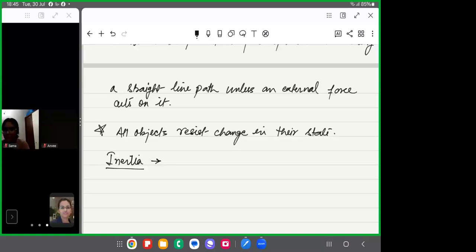This is the tendency of the object to resist the change. It is the inherent property of all objects. So Newton's first law of motion is also known as the law of inertia. Is that clear? So first write down what is the meaning of inertia.